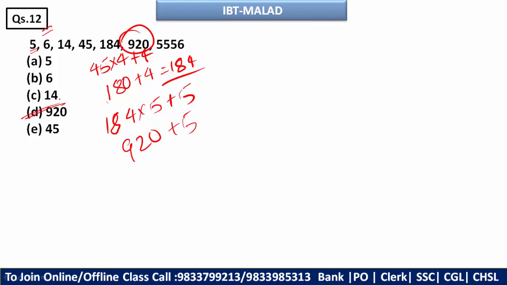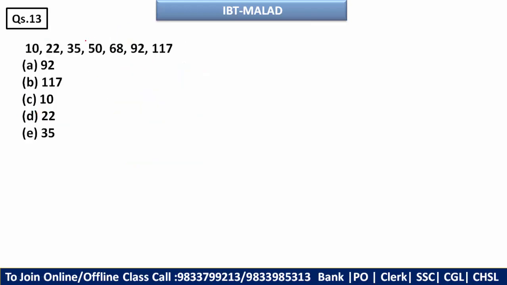Moving ahead, this is the difference of 12, this is the difference of 13, this is the difference of 15, this is the difference of 18, this is the difference of 24, and here this is the difference of 25. So here you can see 1, here this is 2, here this is 3, so it should be 4, means this should be 22 and this should be 27. Correct.